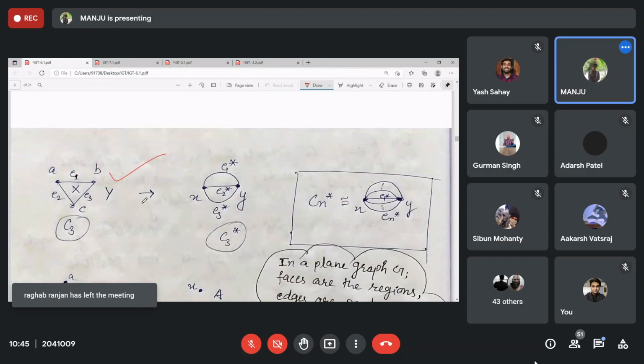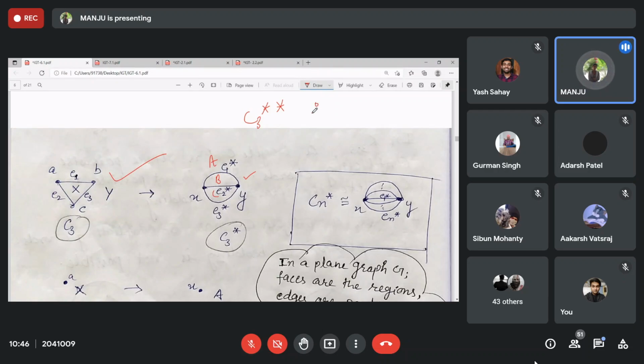Cn. The dual of C3 is this one. This C3 again, the dual of C3, that is the double dual. For this one you have first region, second region and third region. So you will have 3 vertices, right? Now here you have A, here you have B, here you have C. B and C adjacent?